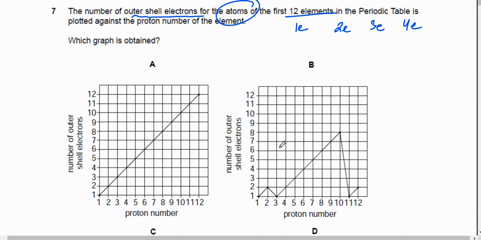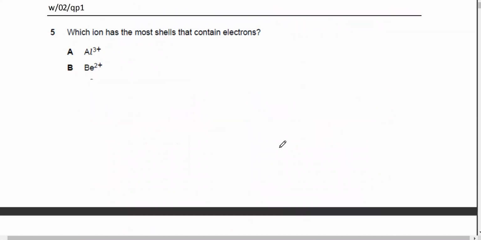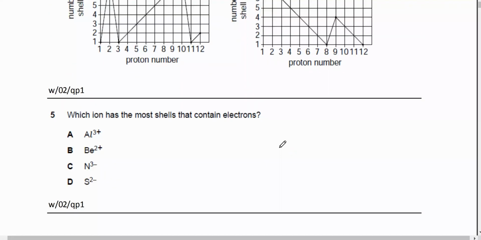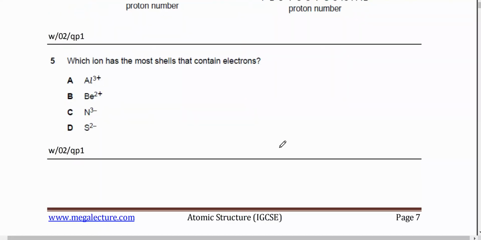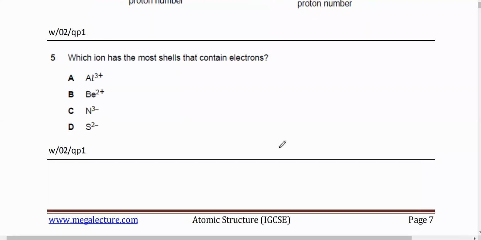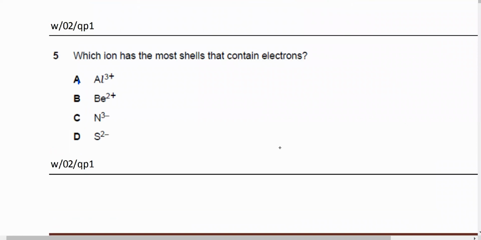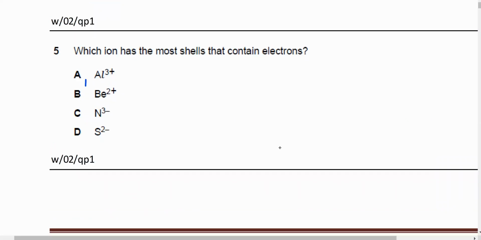Now, which ion has the most shells that contain electrons? Let's do this last one first. This is 13. So it's going to be 2, 8, and 3. But the 3 electrons in the last shell are going to be gone. So who has the most shells?